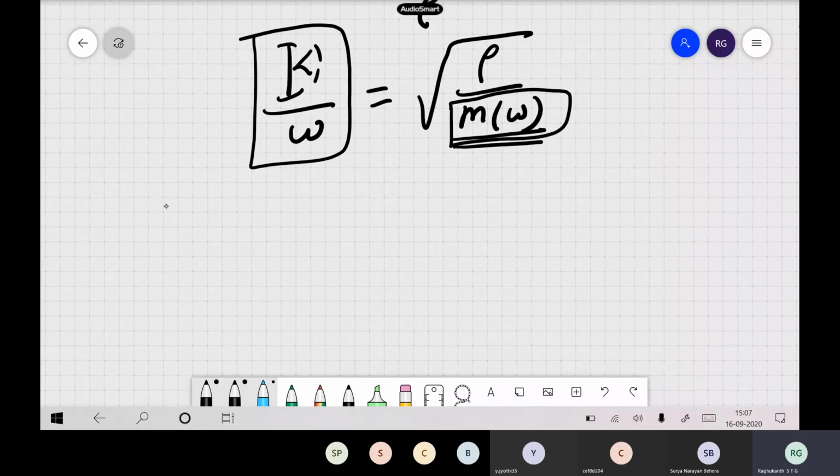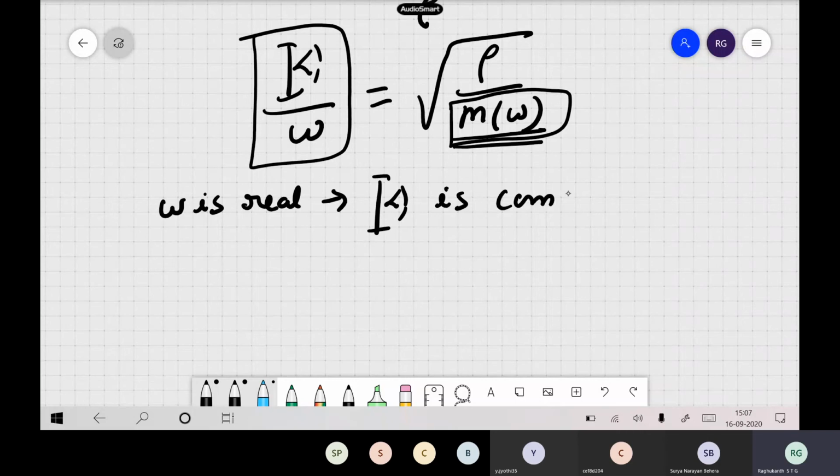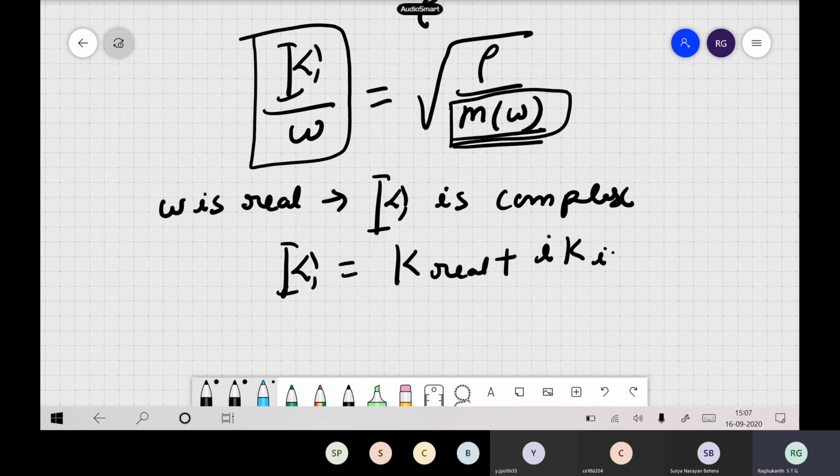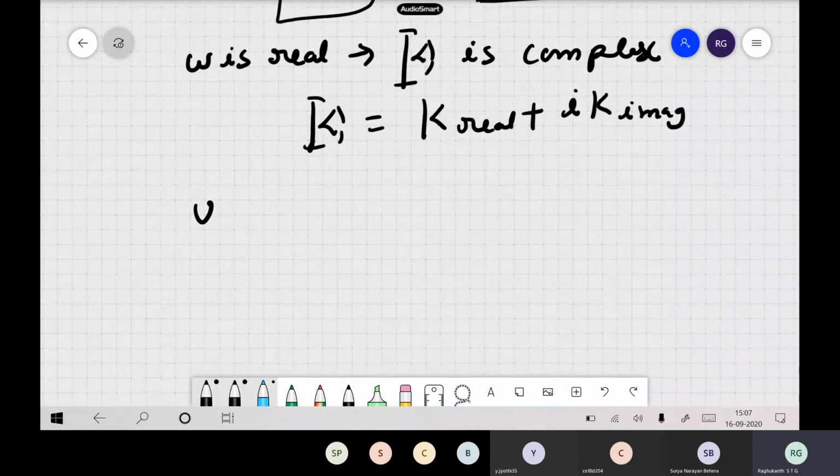If ω is real, the frequency is real, but let us assume that the wave number is complex. So suppose I write k as k real plus i times k imaginary. Then you can write u(t,x) with a real portion and an imaginary portion in k.